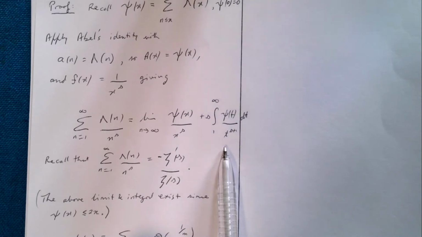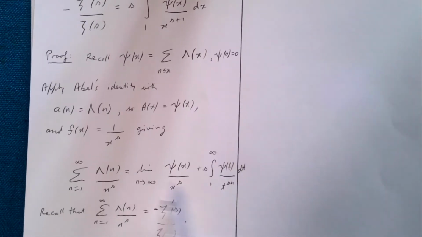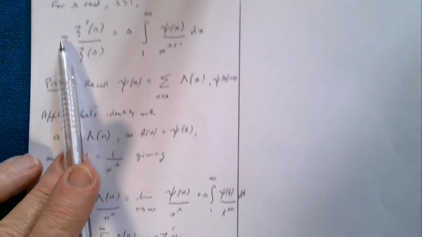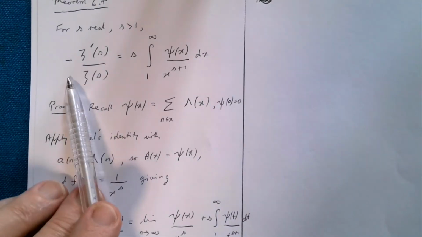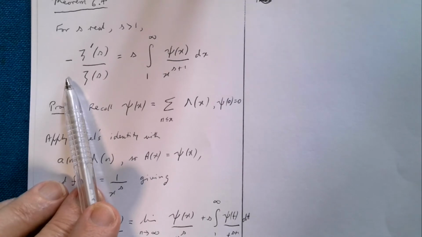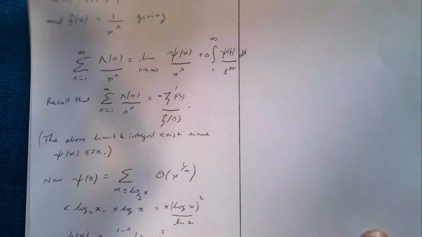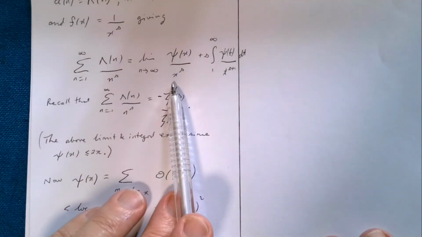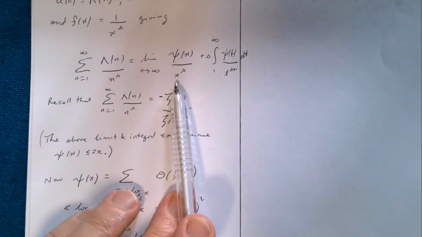Now, if you compare that with what we've got at the moment, we know that the left-hand side is the same as this minus logarithmic derivative of zeta, and we've got the integrals matching. I just need to get rid of that limit. So we need to analyse the limit here and show that this is 0 as n goes to infinity. Remember, s is bigger than 1.